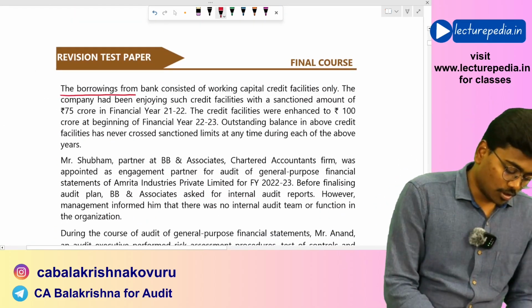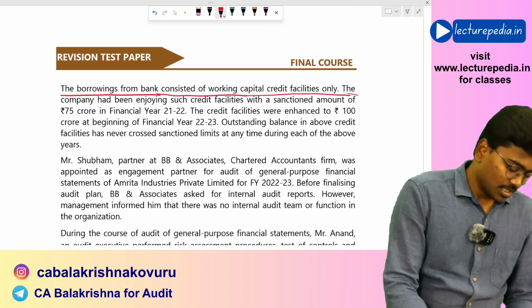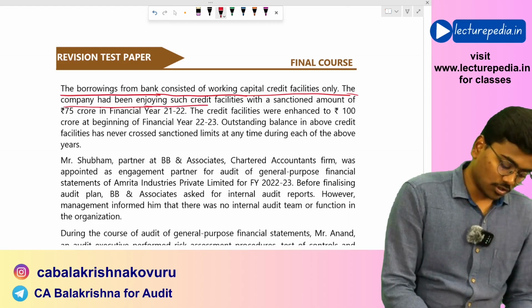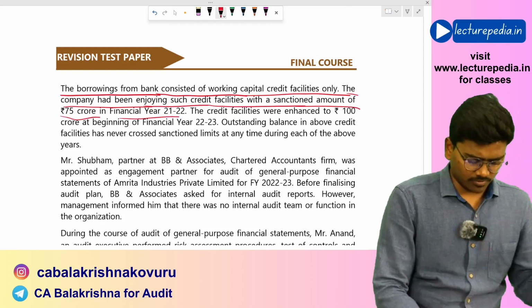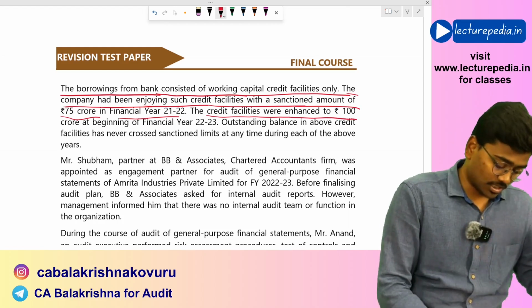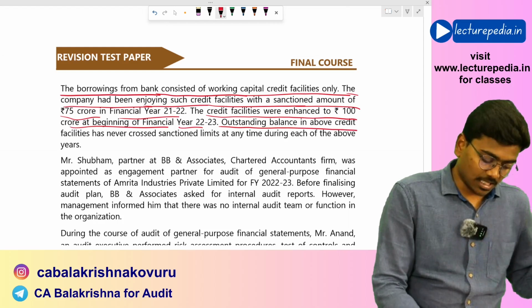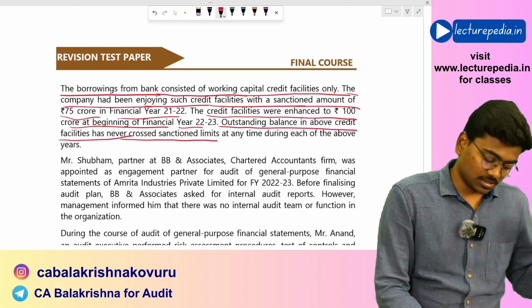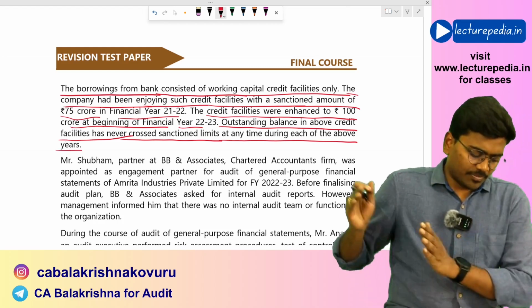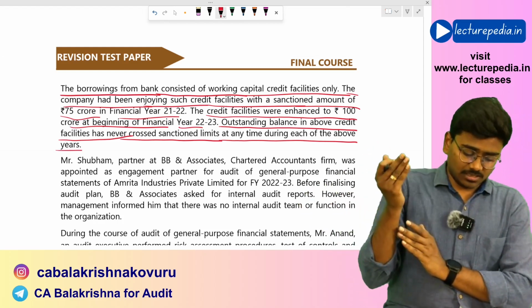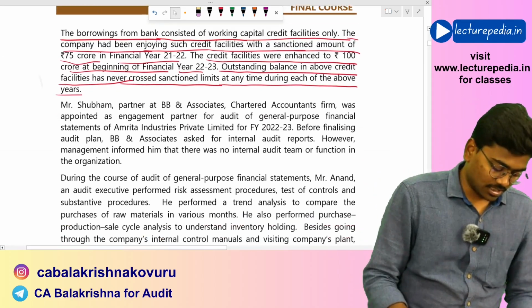Next, the borrowings from bank consisted of working capital credit facilities only. The company had been enjoying such credit facilities with a sanctioned amount of 75 crores in the financial year 21-22. The credit facilities were enhanced to 100 crores at the beginning of financial year 22-23. Outstanding balance in the above credit facilities has never crossed the sanction limits at any time during each of the above years. In the previous year, the credit facility was up to 75 crores. In the current year, it has been extended to 100 crores.